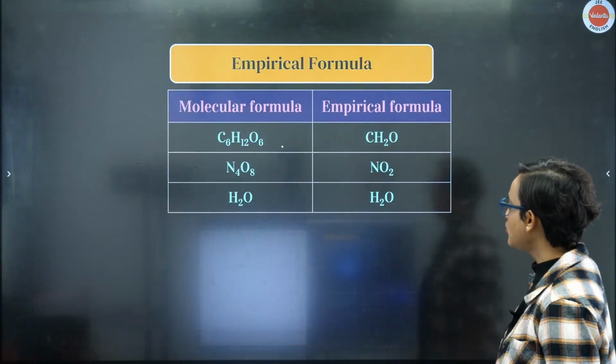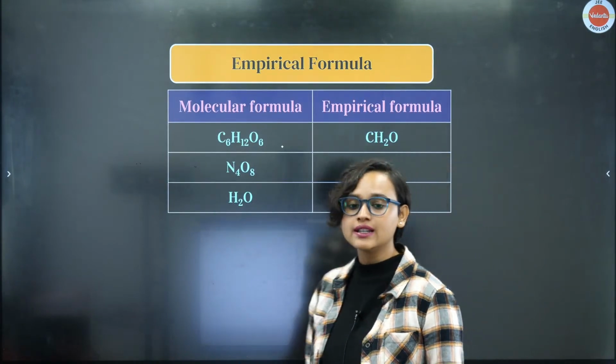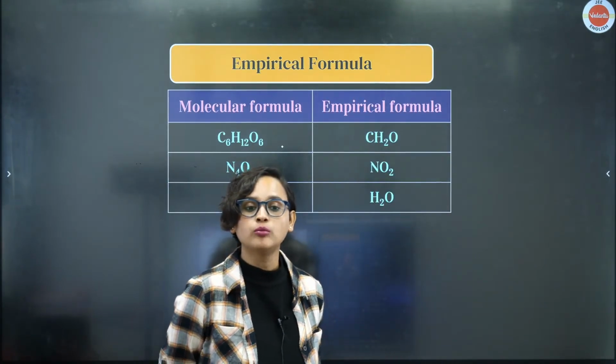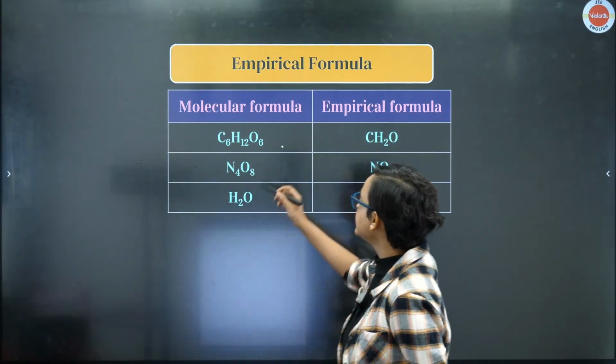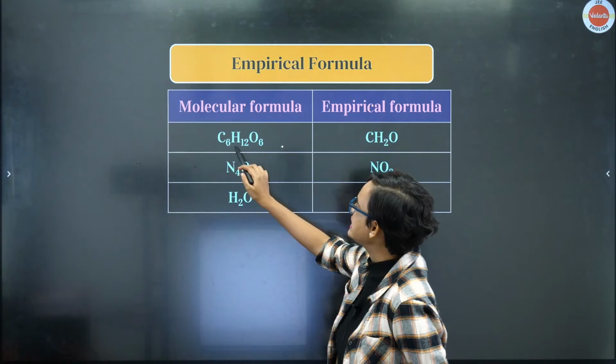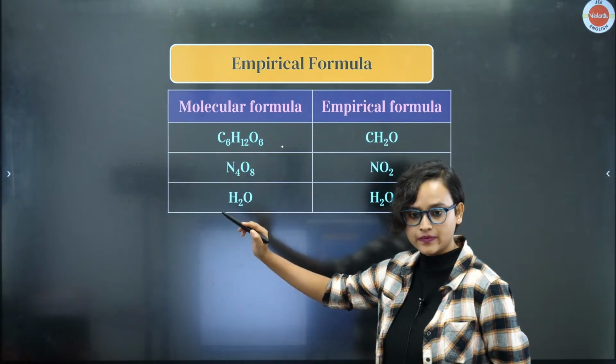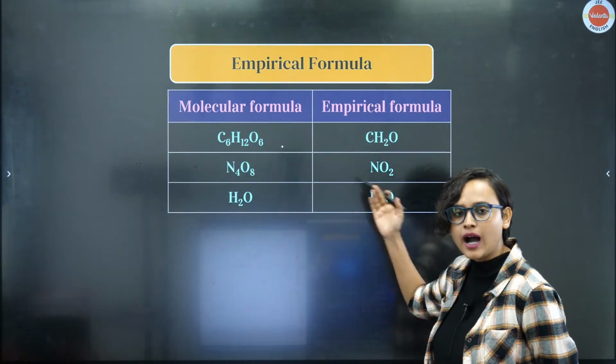Okay, now moving on, let's understand what is empirical formula and molecular formula. Do you see that the molecular formula here is written as C6H12O6. In a simpler form, how are you going to write it?